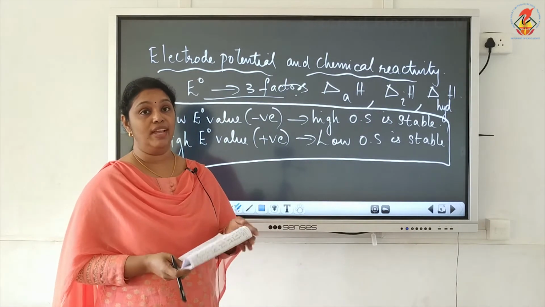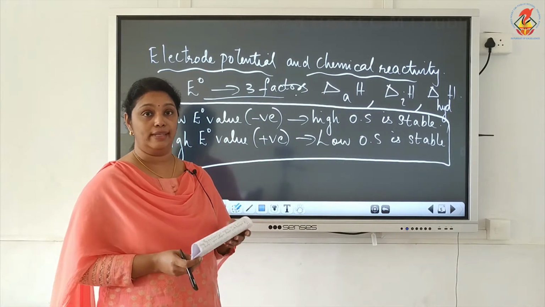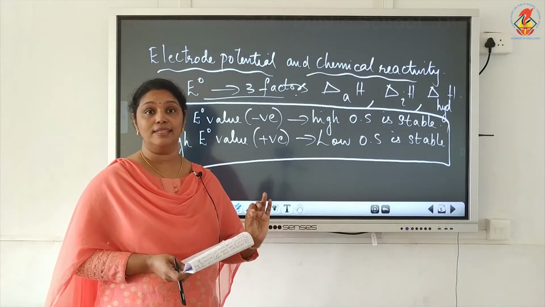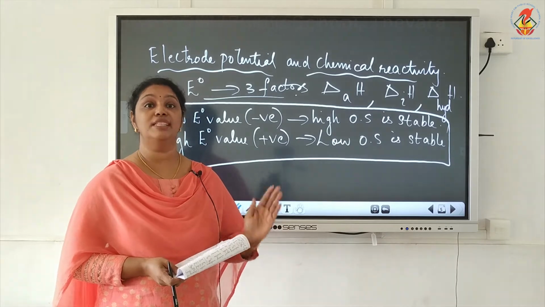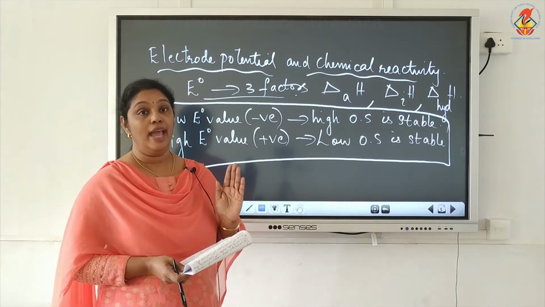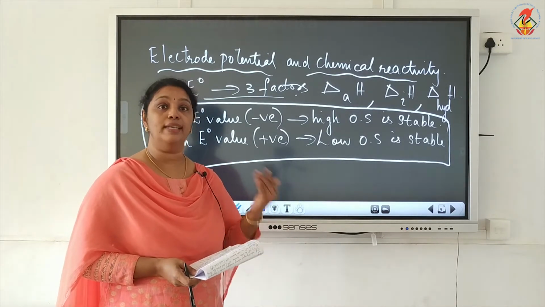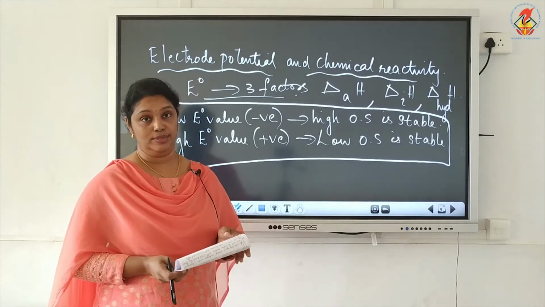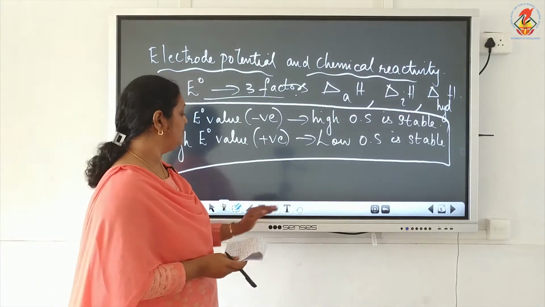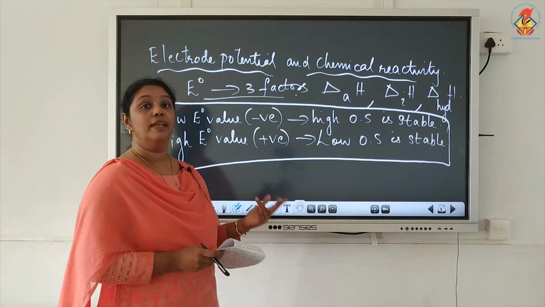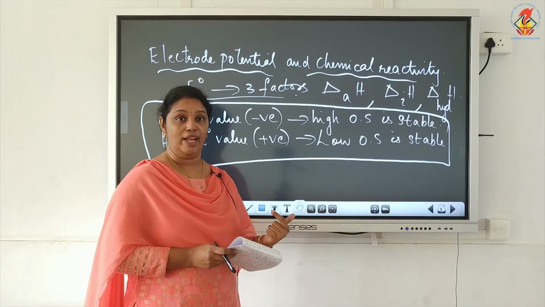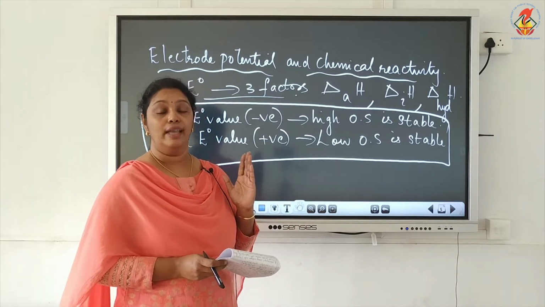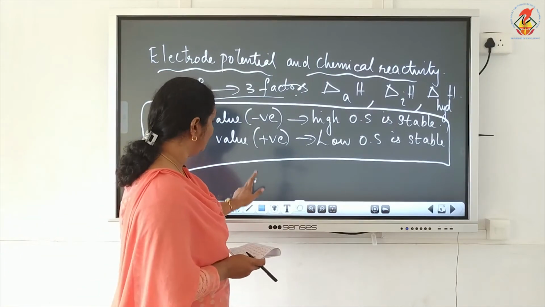Also, we have discussed in the chapter electrochemistry that negative E0 value means that it can act as a reducing agent, means they want to get oxidized, and positive E0 value shows that it can act as an oxidizing agent, that is, they want to get reduced. So let's keep all these things in mind and let's see the electrode potential value, how it varies for transition metal compounds or transition metals.